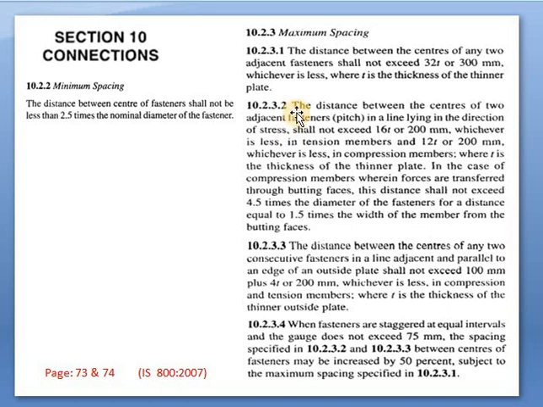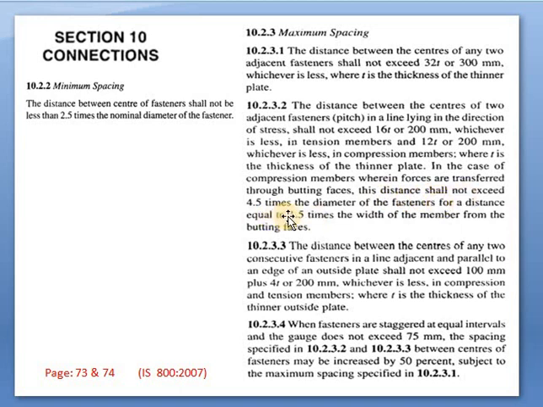Again, the next clause, 3.2, says the distance between the centers of two adjacent fasteners, that is pitch, which we have already discussed, in a line lying in the direction of stress in a tension member shall not exceed 16 times T or 200 mm, whichever is less. If the member is under tension, the maximum spacing is 16 times T or 200. If it is in compression, it should be 12 times T or 200, whichever is less.